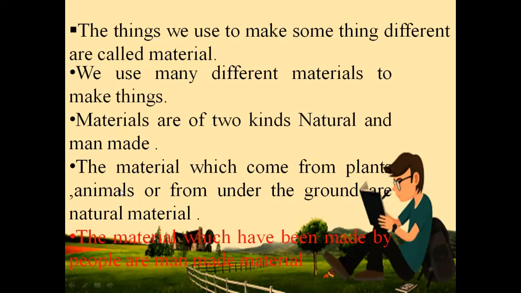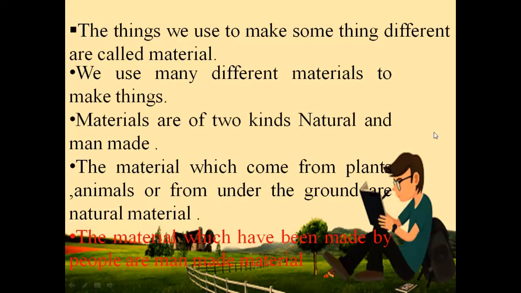Natural material: the things which come from plants, animals, or from under the ground. The example is wood. Wood we get from the plant, so it is natural material. And the materials which have been made by people are man-made material. For example, plastic. Plastic is made by man, so that's why we call it man-made material. Okay, now I hope you have a clear understanding about this topic.